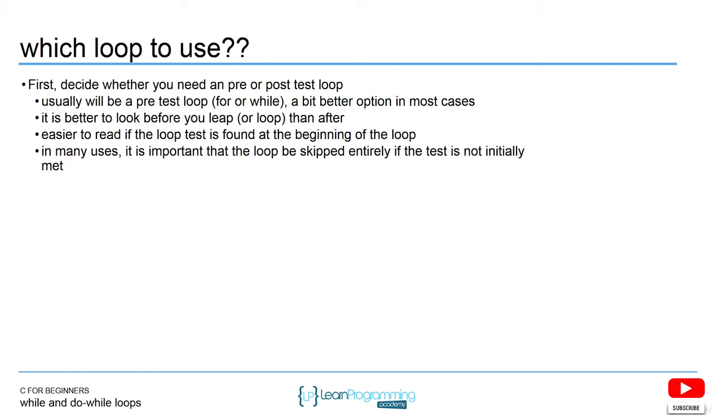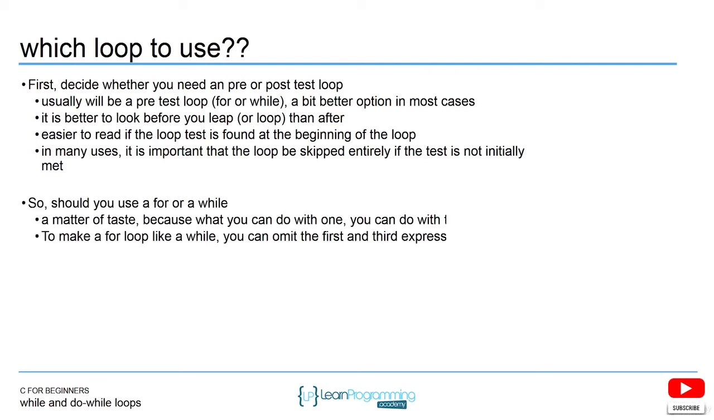And in many cases, it's important that the loop be skipped entirely if the test is not initially met. Again, because that's the case, the test should be at the top. You shouldn't always be executing at least once. For the most part, you may not want to execute. So you should use a for or a while.